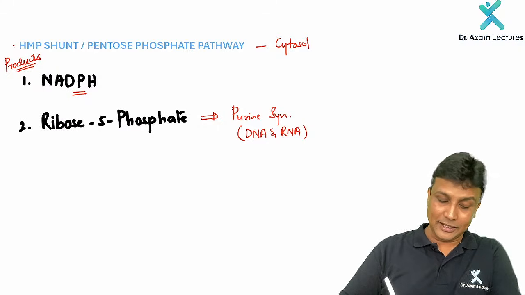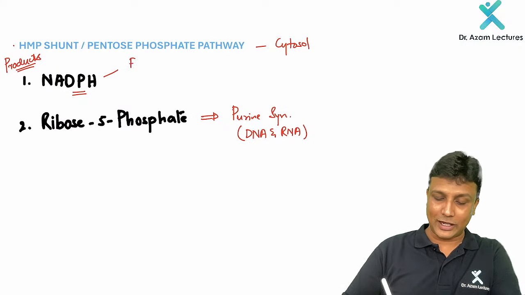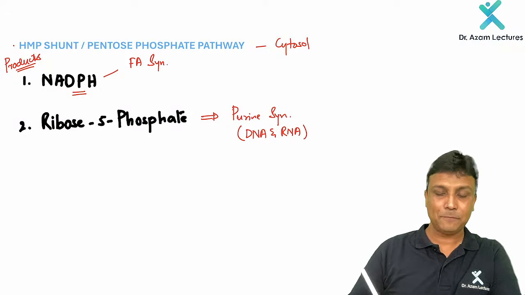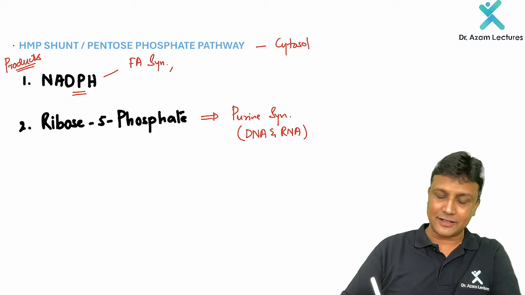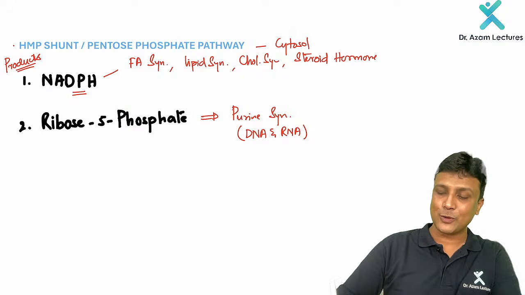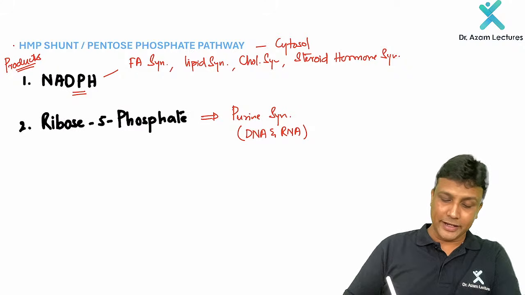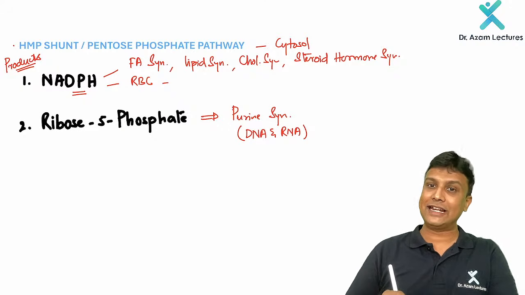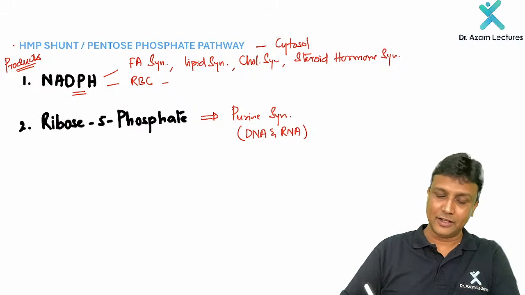Now, NADPH, remember the first thing, it is required for fatty acid synthesis. If fatty acids are forming, that is nothing but lipids, it is also required for lipid synthesis. If lipids are forming, yes, even for cholesterol synthesis. And if cholesterol is going to form, it is going to form all these steroid hormones. Steroid hormone synthesis also requires NADPH. NADPH is also required inside the RBC for removal of the free radical, H2O2.